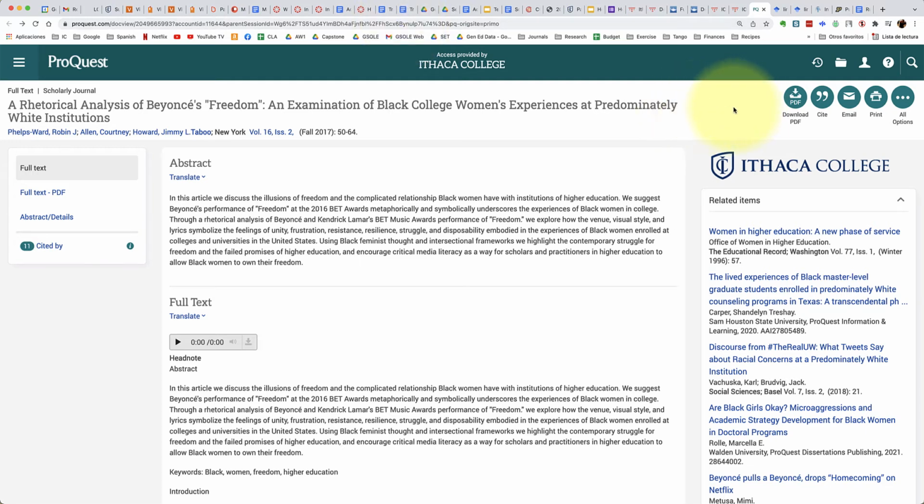One other feature that the library website does have is the ability to cite. So when you come to a page, always look for the cite button.